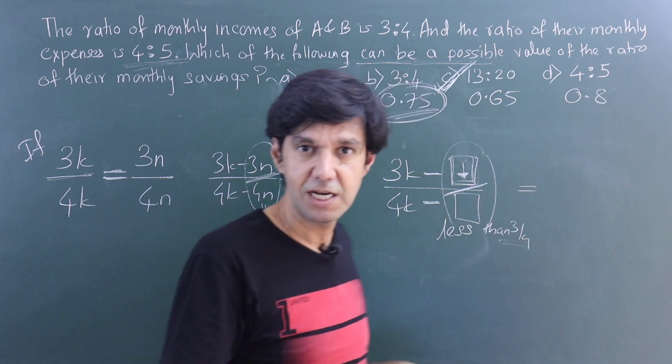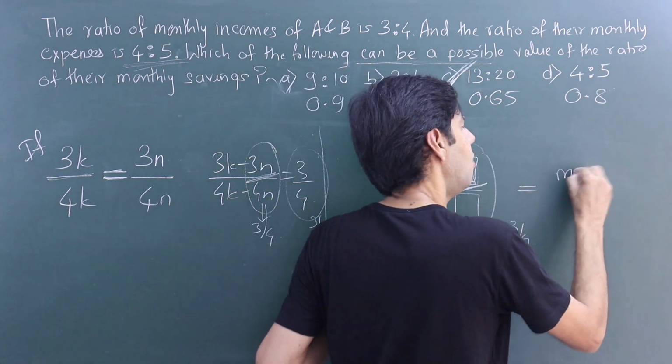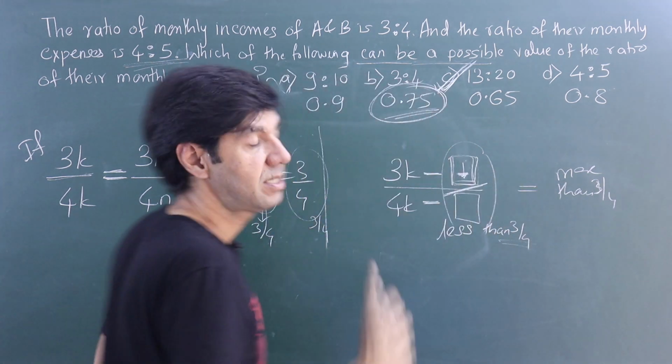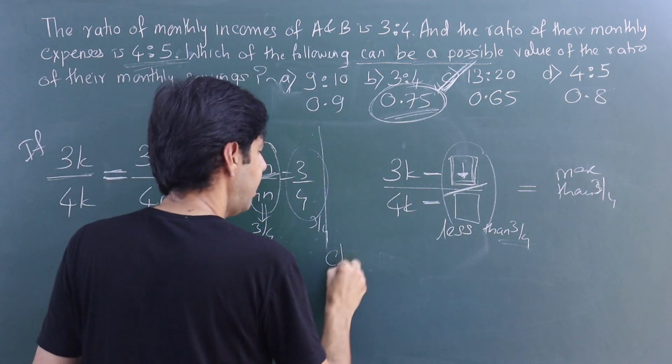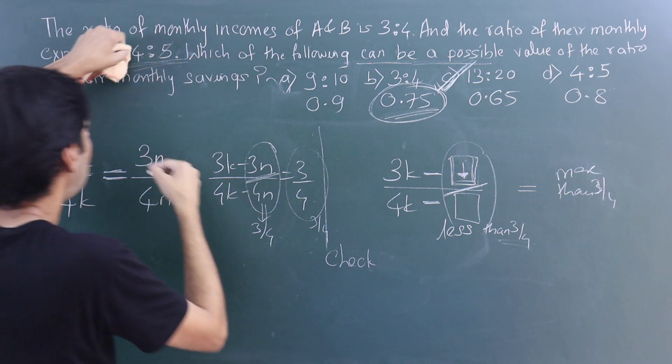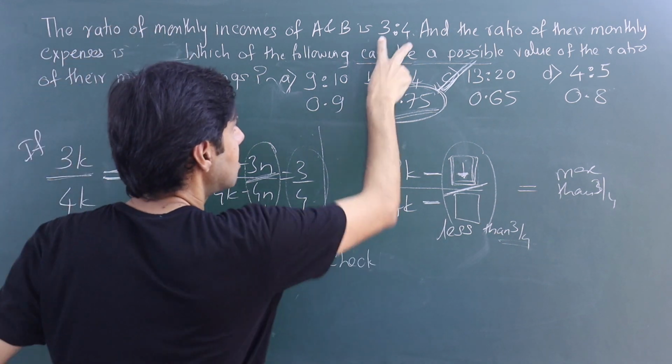So the result will be more than the reference. The reference was 3/4, so I'll get more than it. More than 3/4. Right, so don't mug it up. Do this thought process in your mind. Do it as a check. Okay, so I want something more. I don't want this.